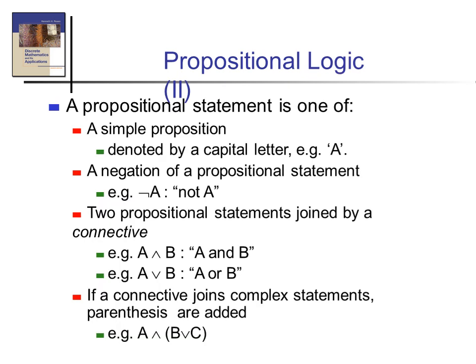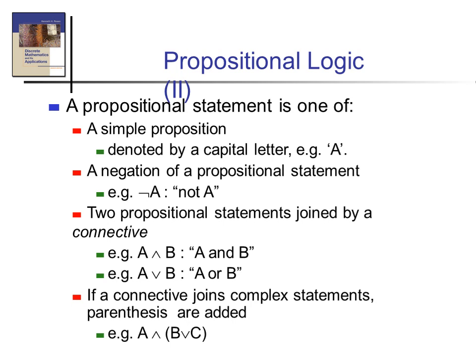Okay, next propositional logic. A propositional logic may be a simple proposition, a statement only, that we may denote with capital letters. We denote all propositions using capital letters. For example, just A. In the previous statement we wrote that it is class MCA 3, and we denoted it as A, and A is true. Okay.